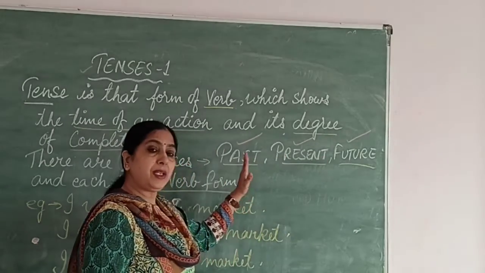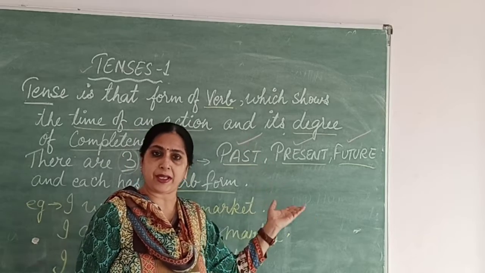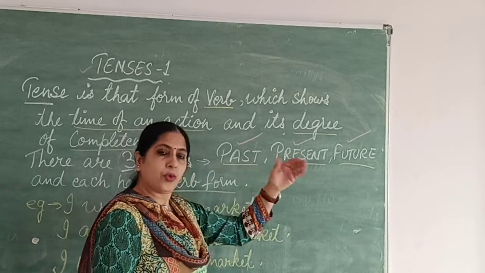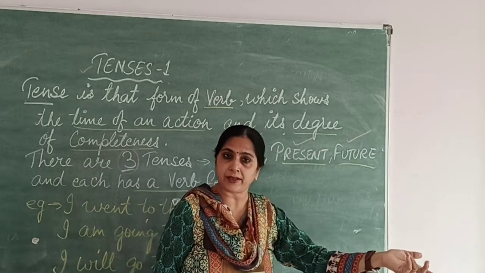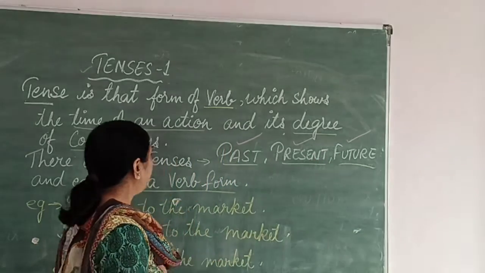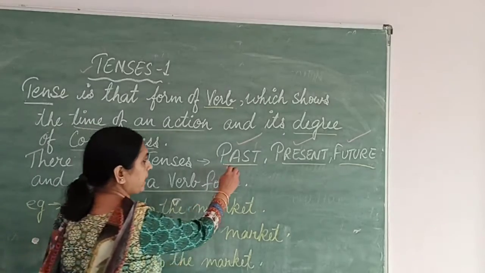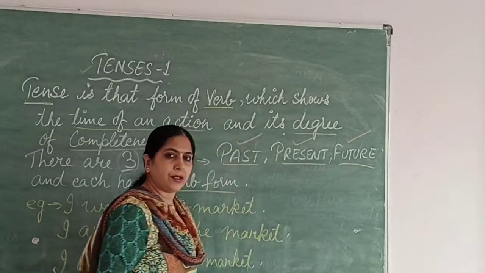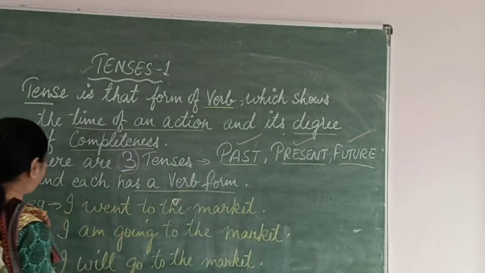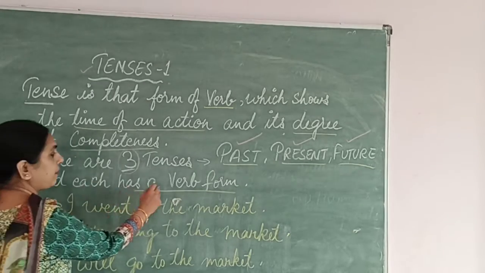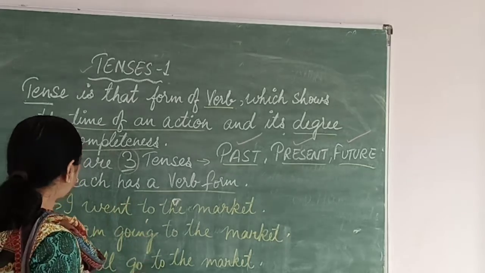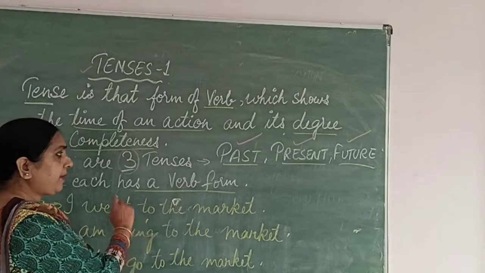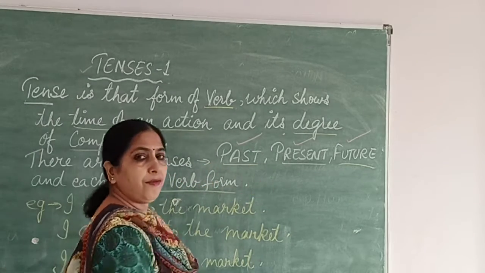Now past tense means whatever action has been done in the past. Okay? Present, what you are doing just now. And future, what you will be doing the next day. Okay? So there are the three types of tenses: past tense, present tense and future tense. Till here it's clear? Right. And each has a verb form. Now we will understand with the help of examples what is past tense, present tense and future tense.